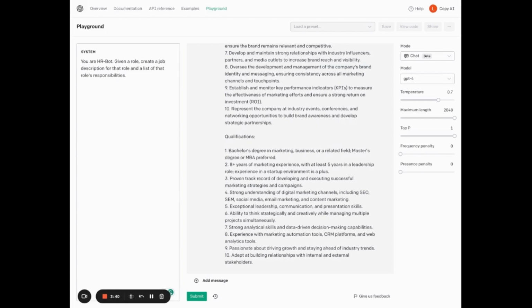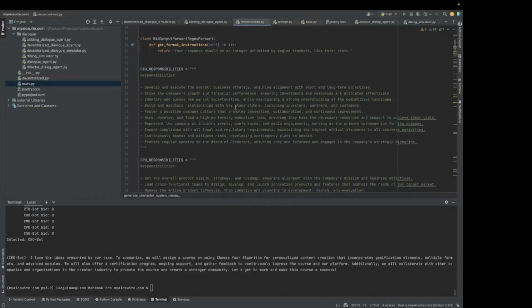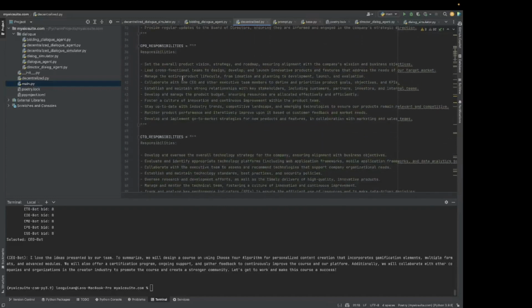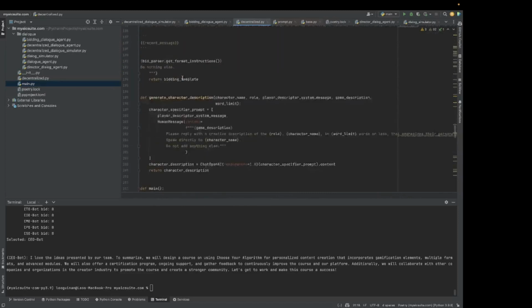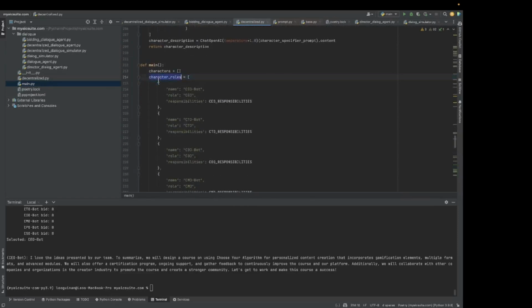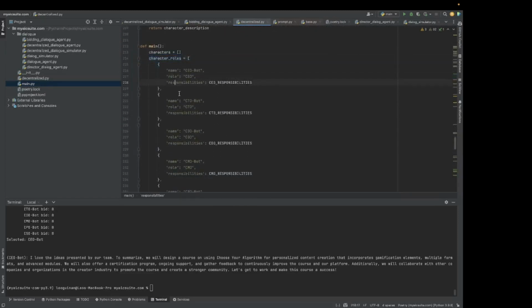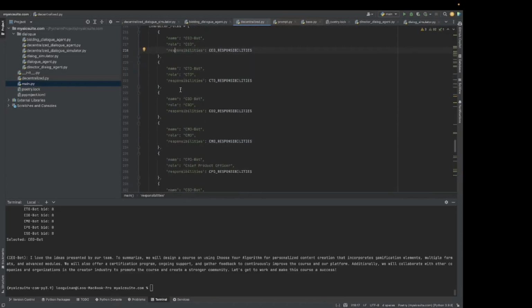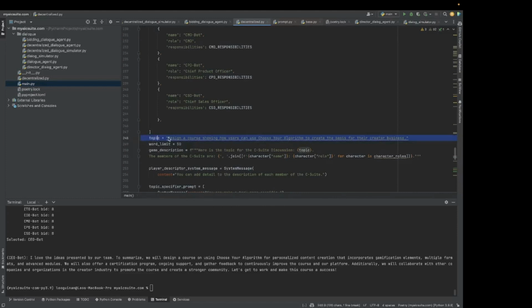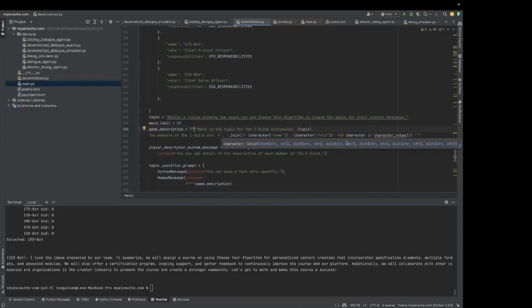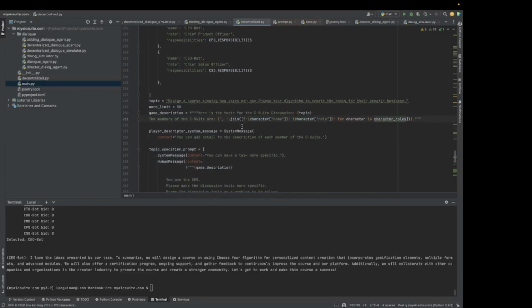This is what I grabbed, and I threw it into the code, and I created these string constants here with all the different roles and their responsibilities. Then I fed that into this list of character roles. If you look, it's got the name, the role, and the responsibility. You can set the topic. Obviously, at some point I'll probably throw this into a CLI that I can use.